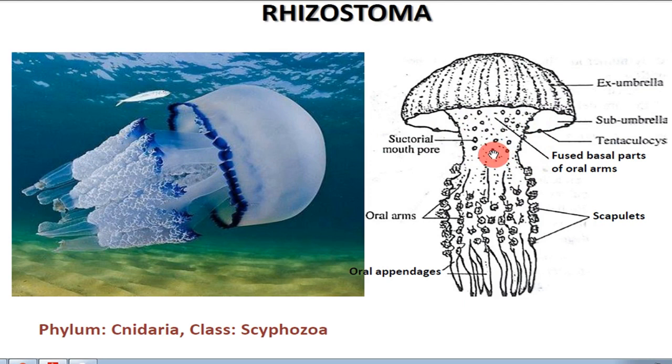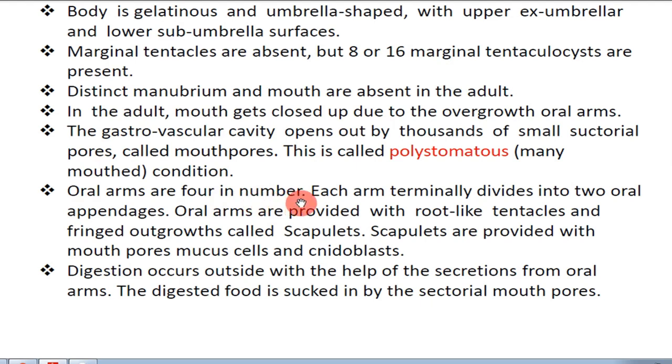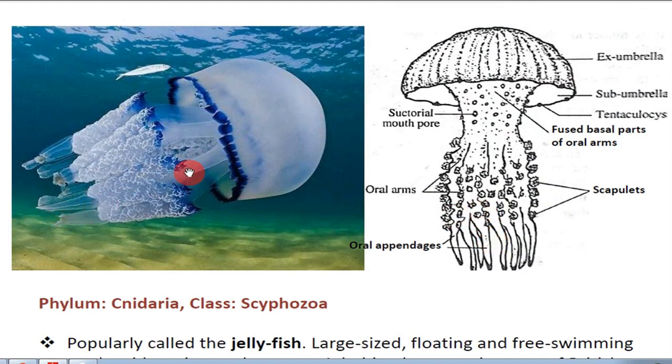So actually these are acting as the mouths through which they suck in water, and through that water they collect food materials. Oral arms are 4 in number, each arm terminally divided into 2 oral appendages. Here you can see there are mainly 4 arms, and these arms are further bifurcated into 2 oral appendages.